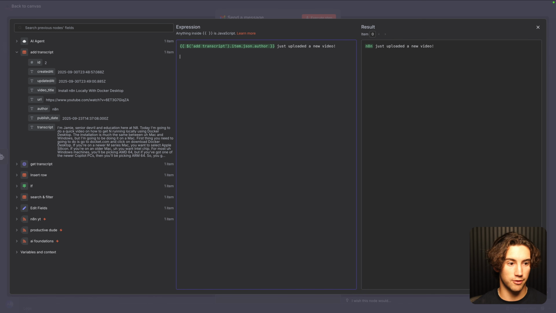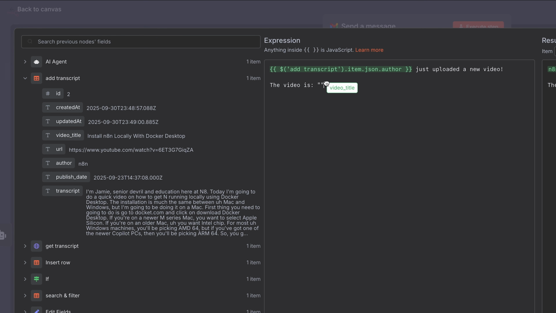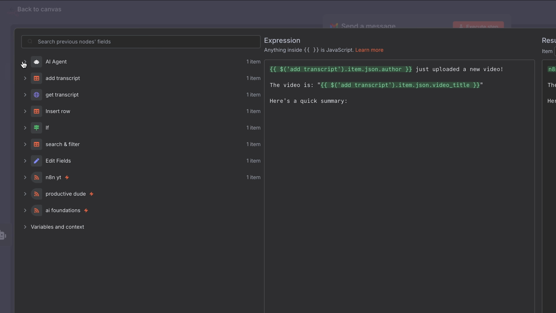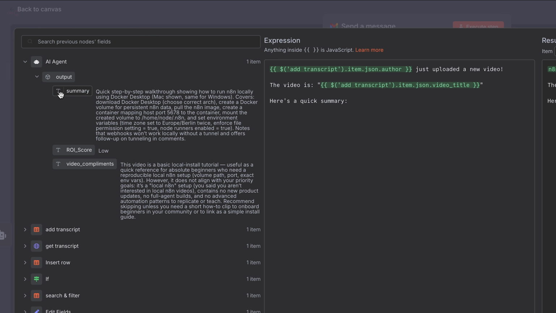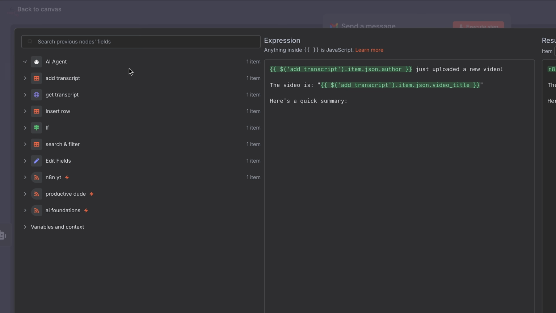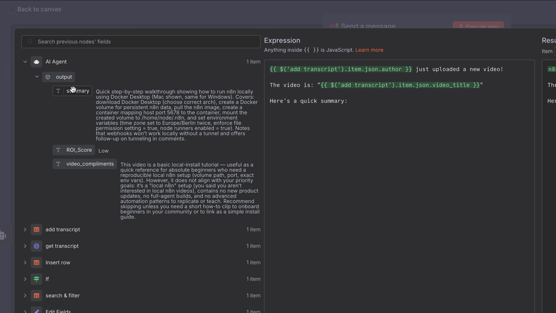And then I can enter down a few times and I can put the video is, maybe I'll put quotes and then drag in the video title here. And now we'll enter down and put, here's a quick summary. And then I can put the summary down here. So I'll drag in the summary from the AI agent, which it gave us a summary because we did the consistent output, the JSON object. So we can now drag different things that the agent generated from a single response. I'll drag in that summary just like that.